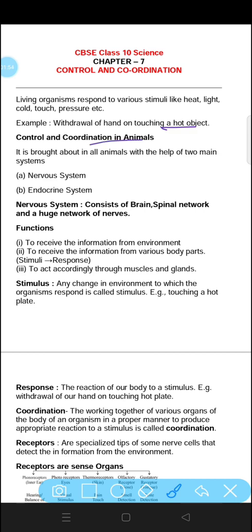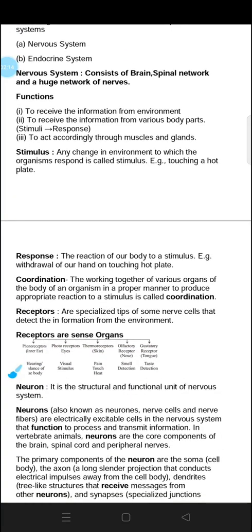Now control and coordination in animals. It is brought about in all animals with the help of two main systems. There are two systems which control: the nervous system and the endocrine system. They both control all the things that are being carried out by humans. Now, the nervous system consists of brain, spinal cord, and a huge network of nerves. We have our nervous system as well as endocrine system, which controls all the activities that we are performing. Endocrine system is a different thing.